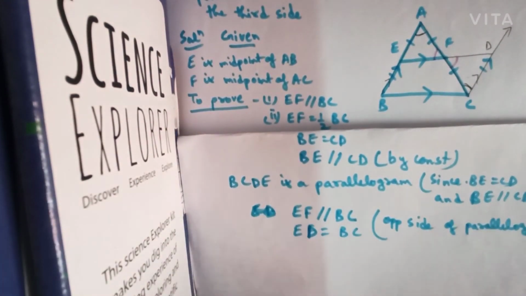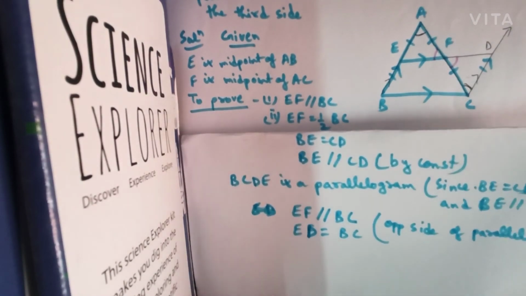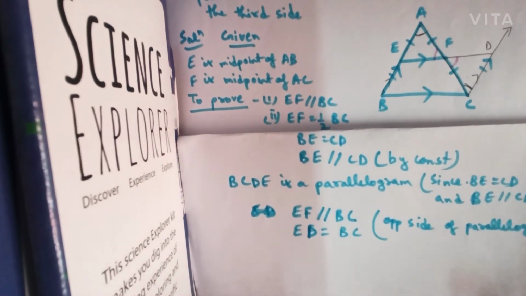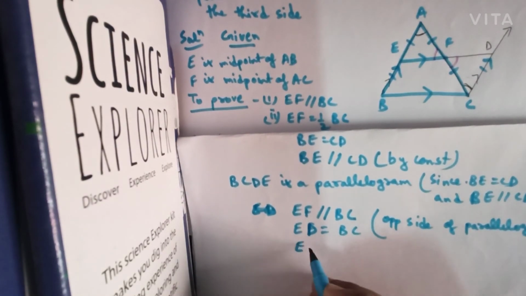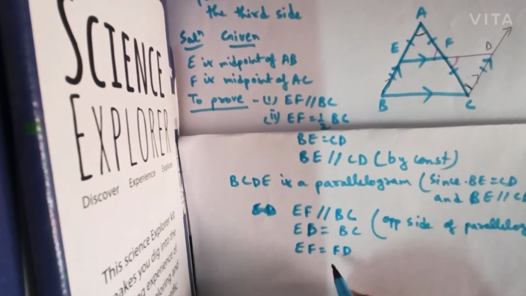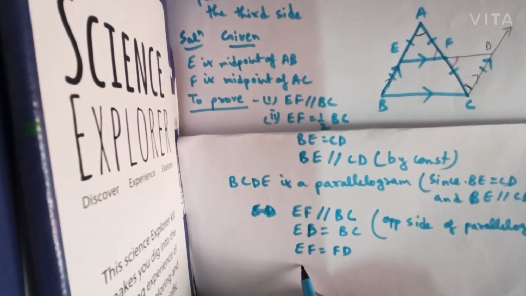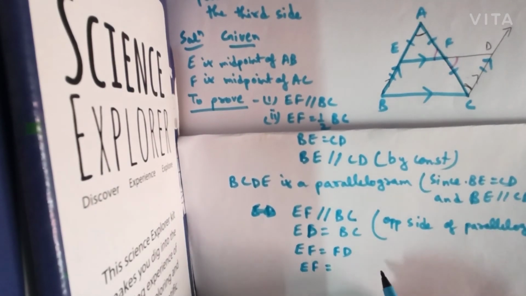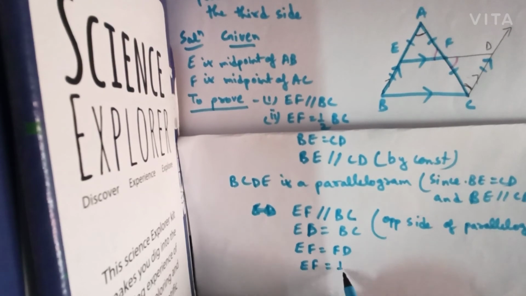And ED is equal to BC we have already proved, and one more thing we have proved by CPCT, that EF is equal to FD. So we can say that EF is equal to half of ED.